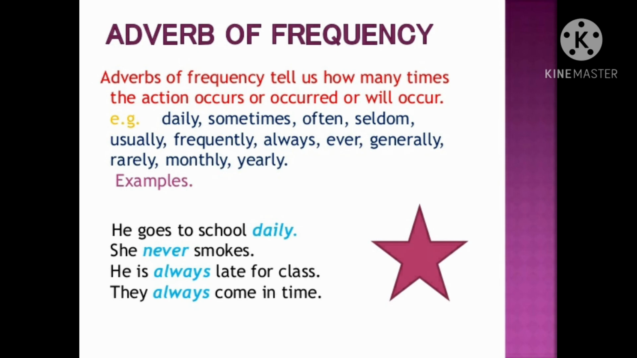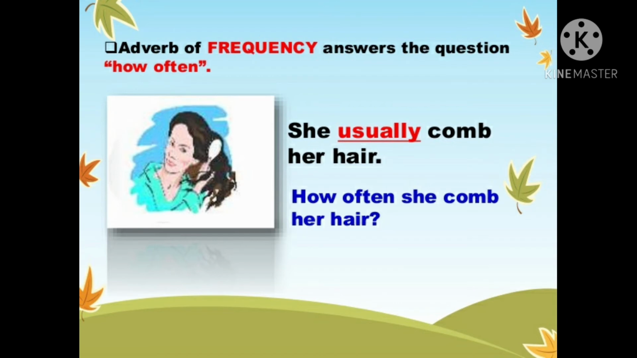She never smokes. He is always late for class. They always come on time. So here you can see daily, never, always are the words of adverb of frequency which tell us how many times the actions occurred. Adverb of frequency answers the question how often, kitni baar. She usually combs her hair. How often does she comb her hair? Usually. So here usually is the adverb of frequency.